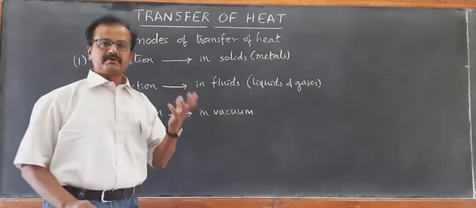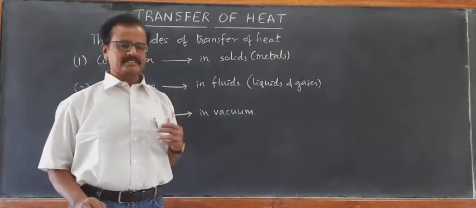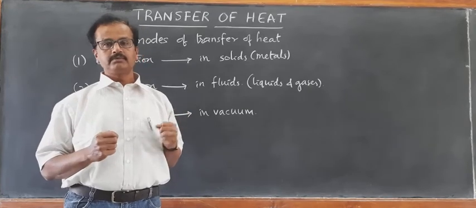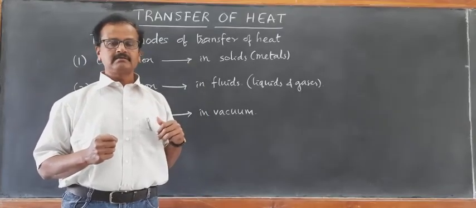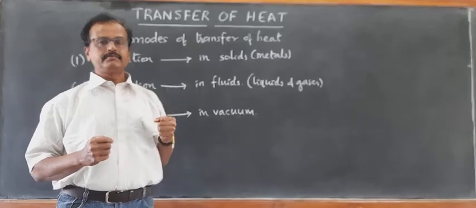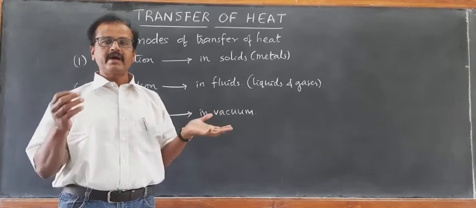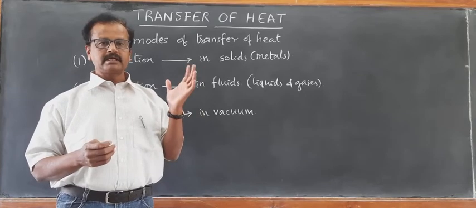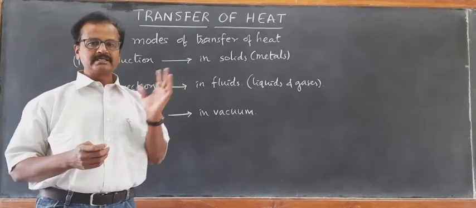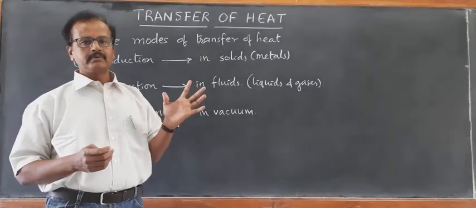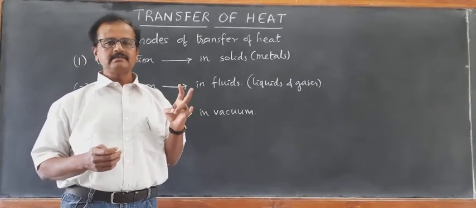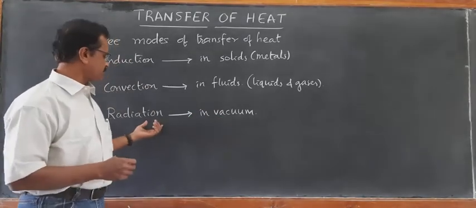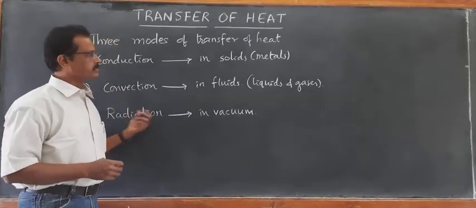We receive the heat from the sun. When you go out and stand in the sunlight, our body becomes very hot. We receive the heat from the sun through radiation. Between sun and earth, it is totally vacuum. So, the radiation, the transfer of heat which doesn't require any material medium, either solid, liquid or gas, can transfer through vacuum. That mode of transfer of heat is called radiation.